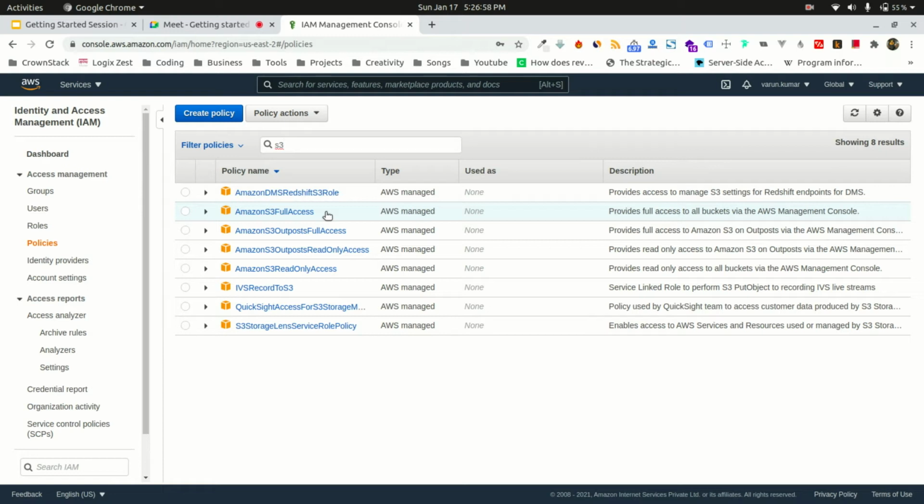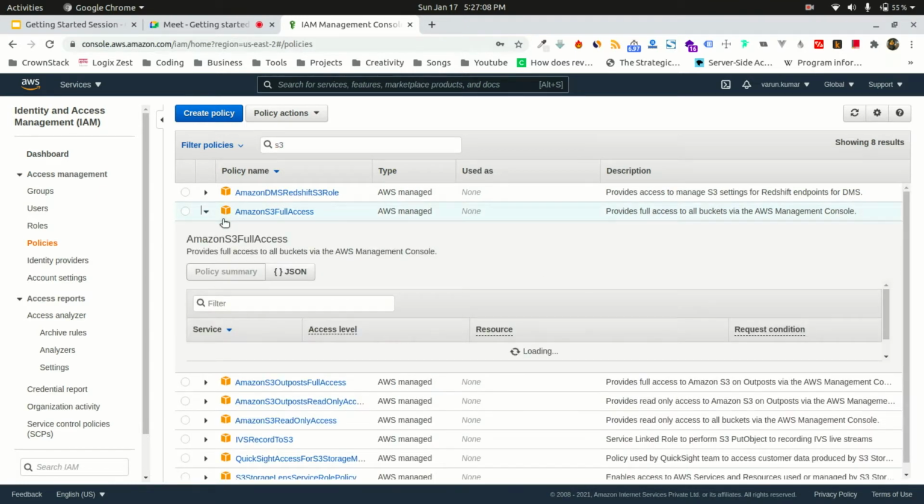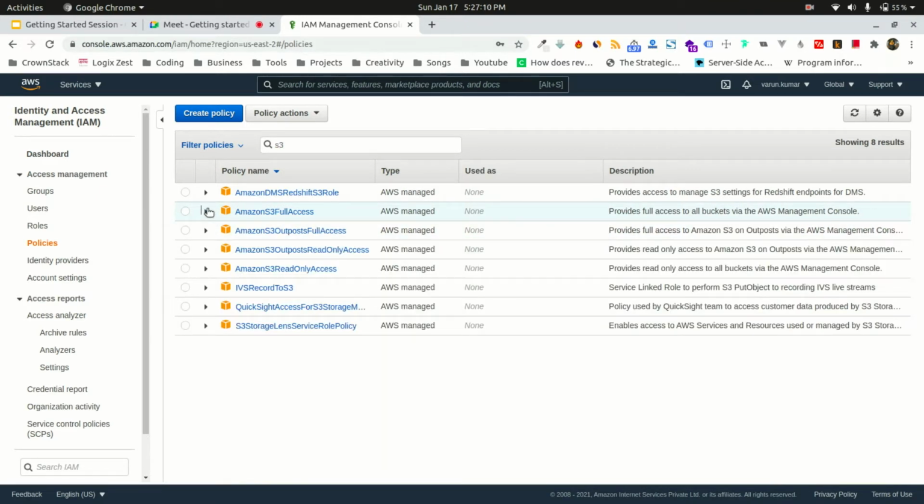So Amazon provides you S3 related policies over here by default. But suppose you are not satisfied with the Amazon full access, I mean you want access to some resources but not all the things. So you can create your own policies also. So these are your custom policies that you can create.